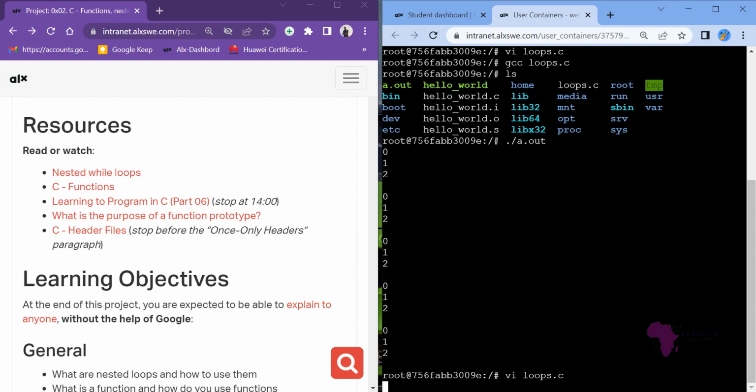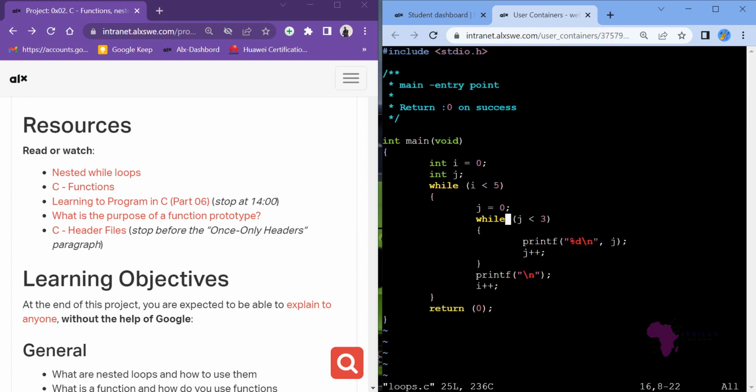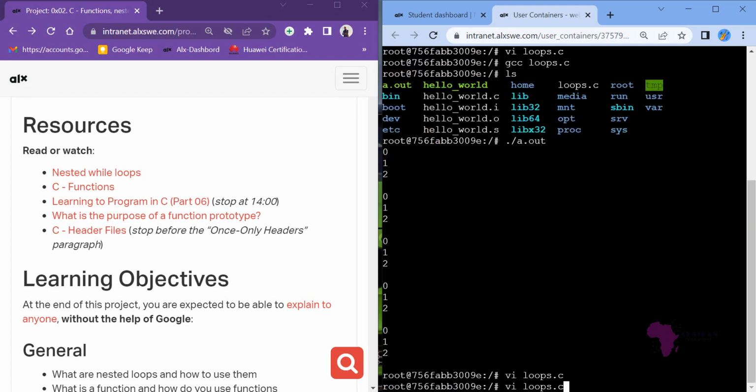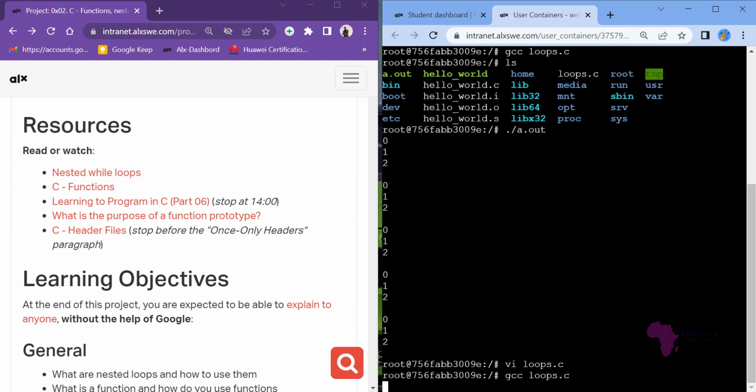Before, let me remove the new line on our code. On our code here, I click I to go to insert mode first, and then I want to go here to remove the new line. Then I will see it look like that. Escape now, like this. Enter. Then we run the GCC. GCC is always the same, like that. And then let's wait and see what will be the results.